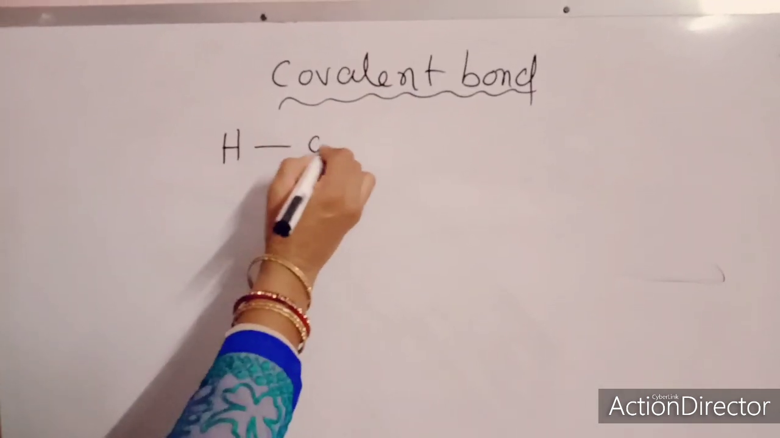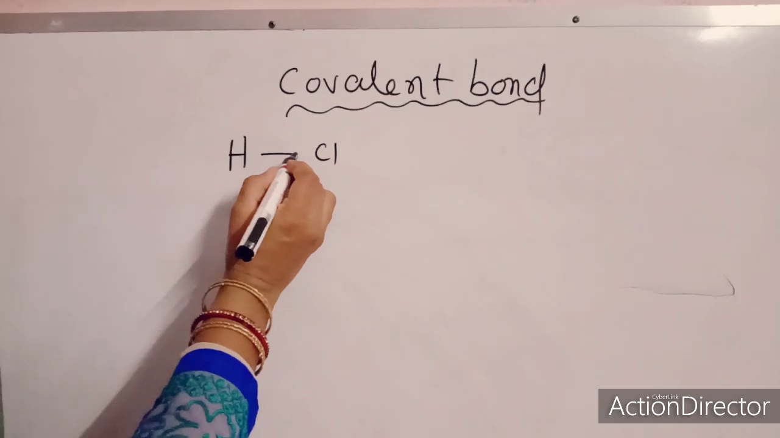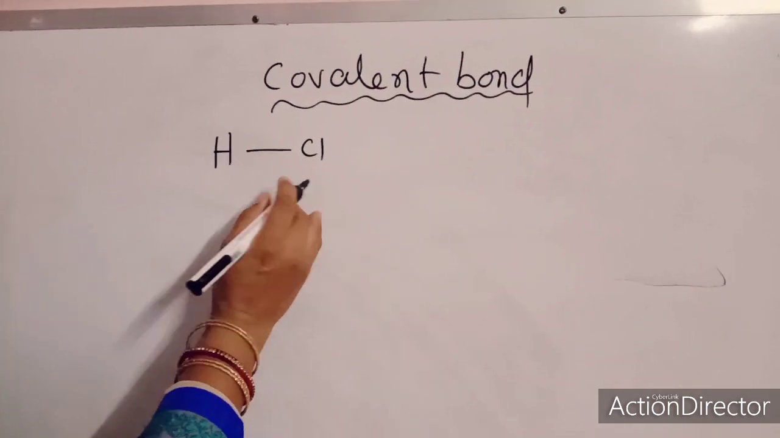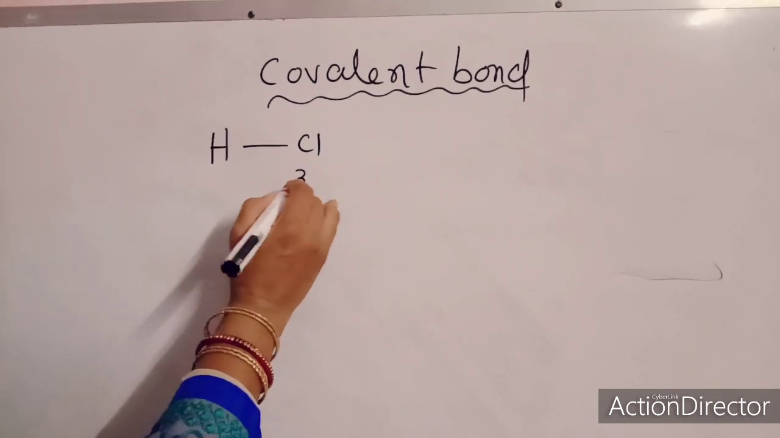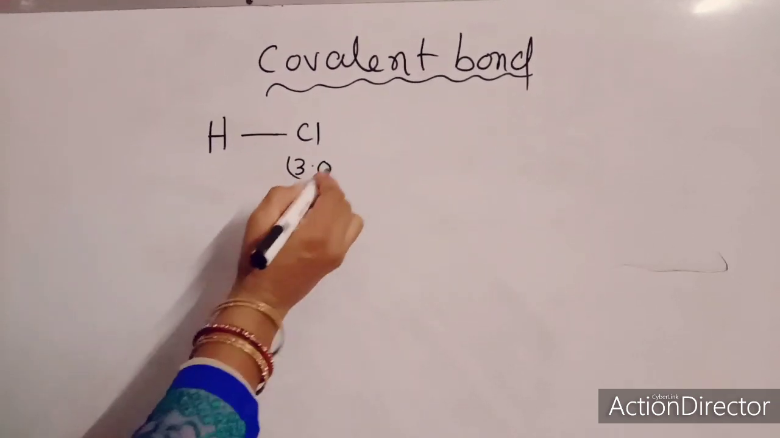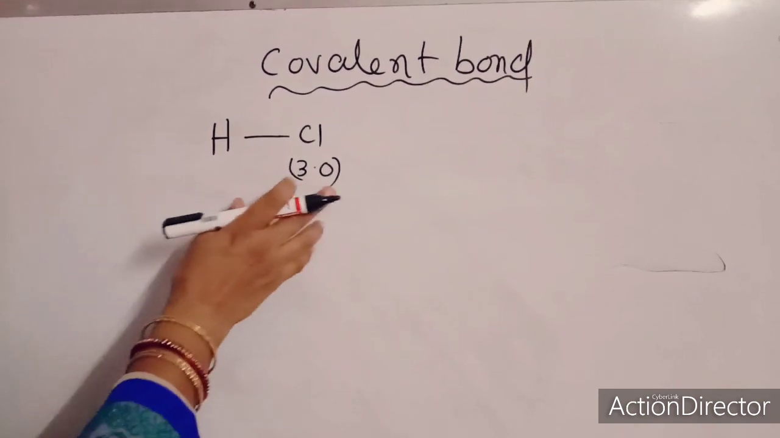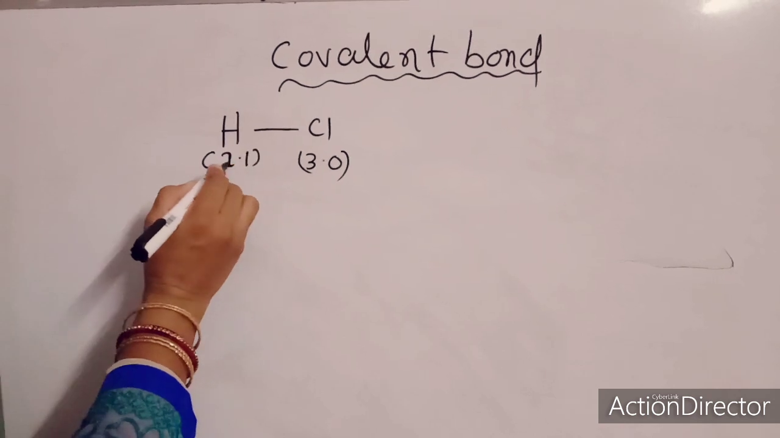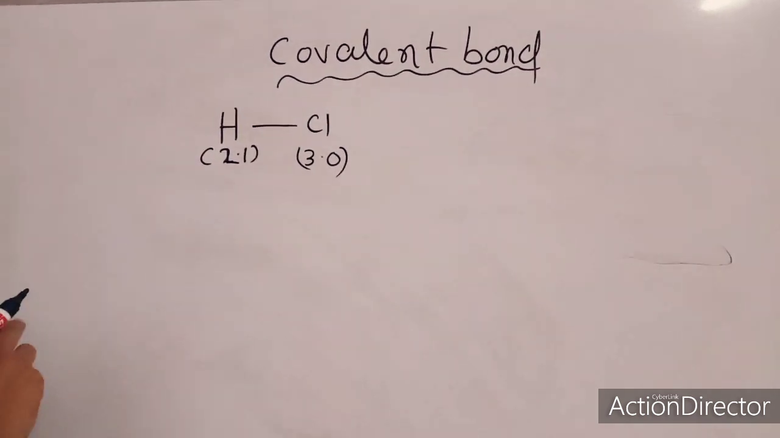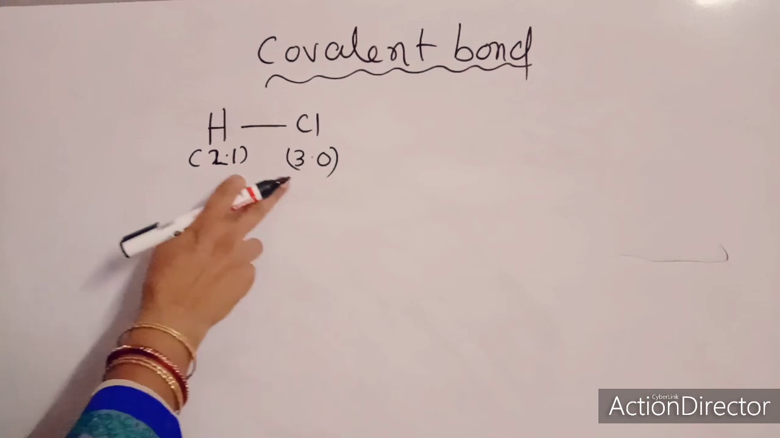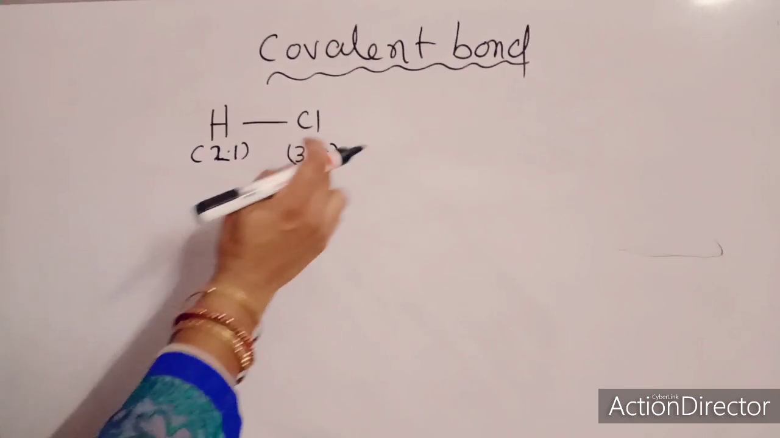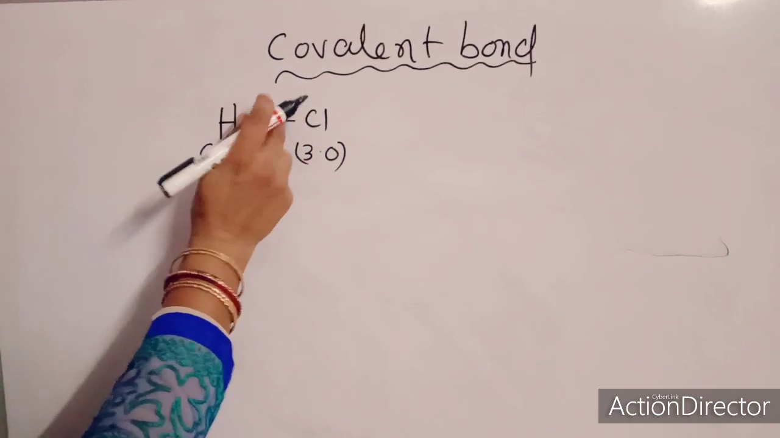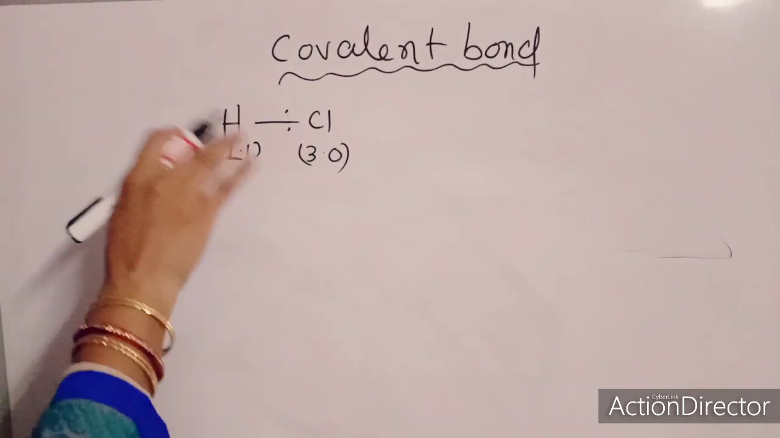Hydrogen and chlorine. Here what happened? According to the table, chlorine has an electronegativity of 3.0, and hydrogen has an electronegativity of 2.1. You can refer to the table. Due to the electronegativity difference, chlorine is higher, so the shared pair of electrons comes nearer to chlorine.